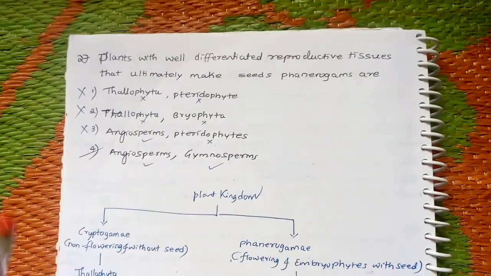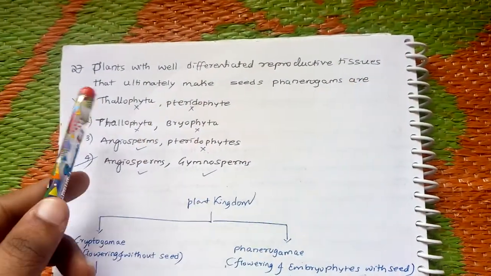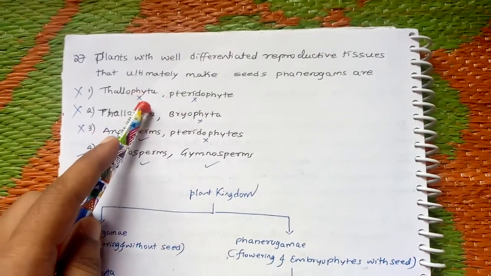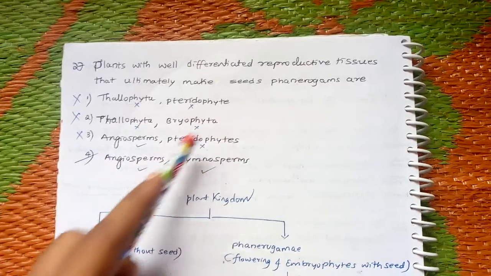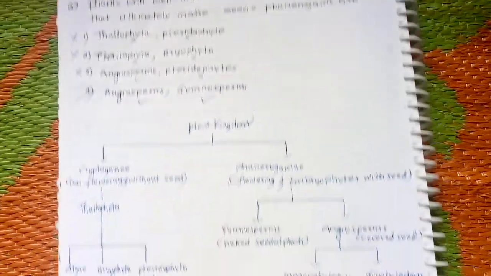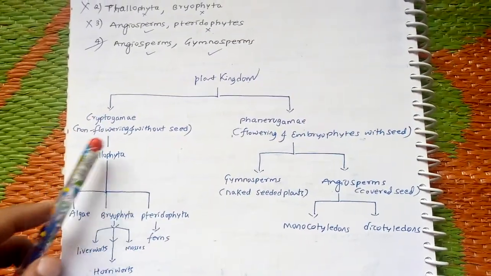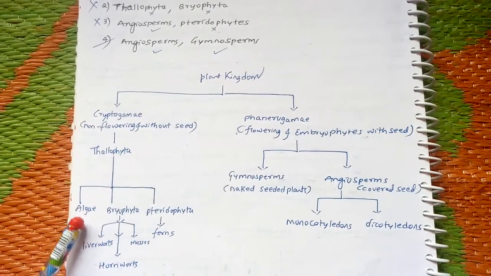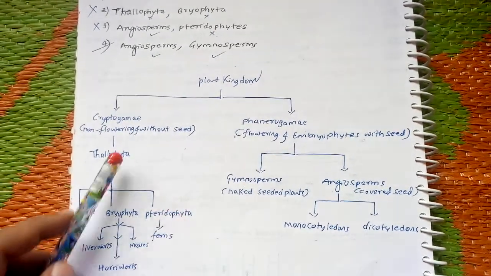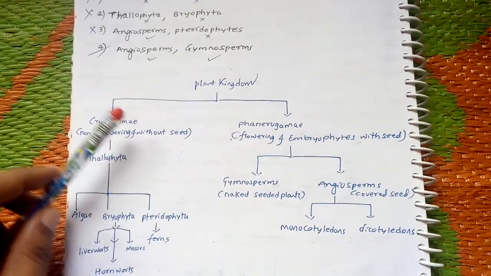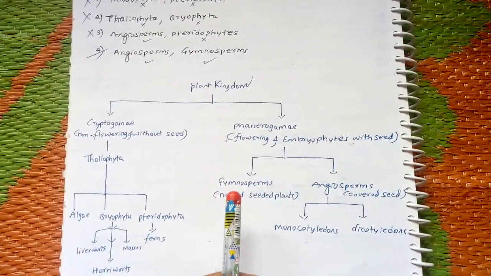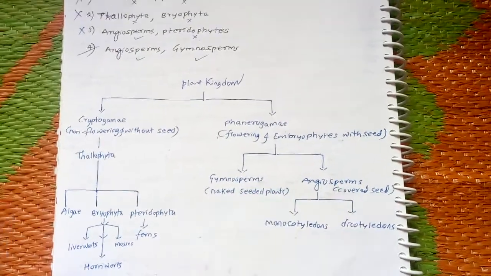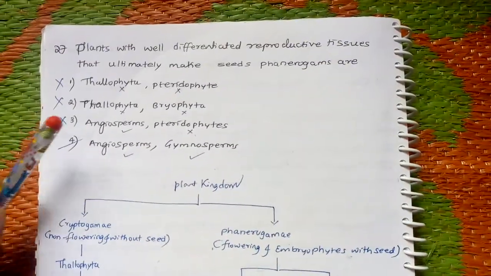Here we have to form seeds, but thallophytes, bryophytes and pteridophytes come under cryptogamy, meaning non-flowering and without seeds. They are all cryptogams, not phanerogams. So for phanerogamy, the answers are gymnosperms and angiosperms. So the answer is option 4.